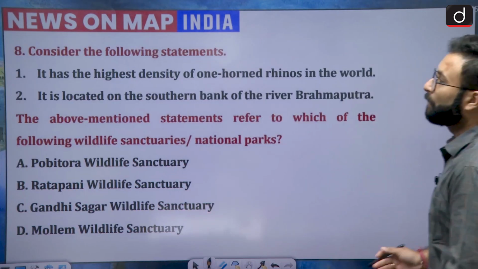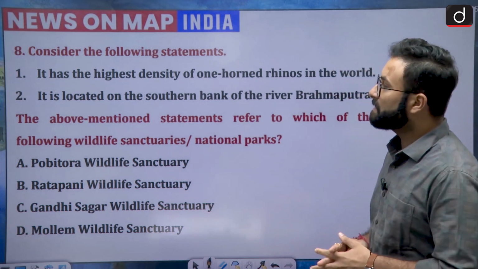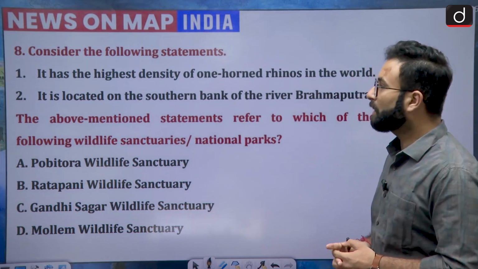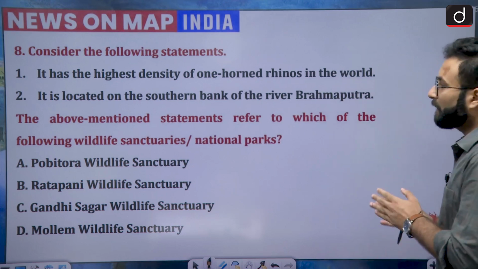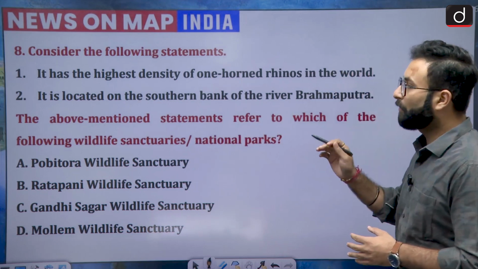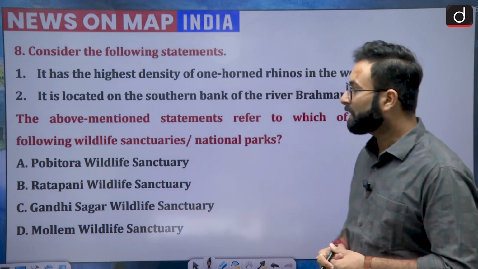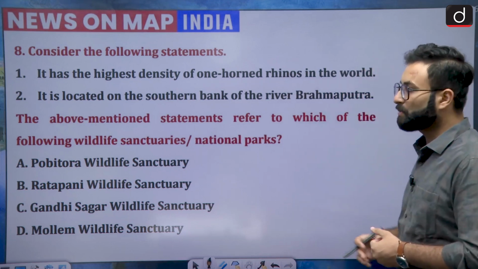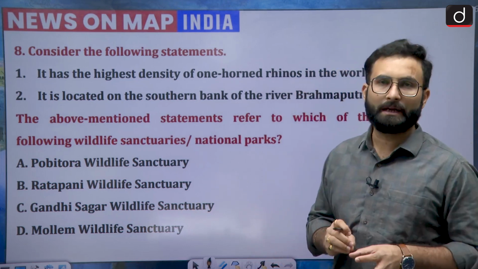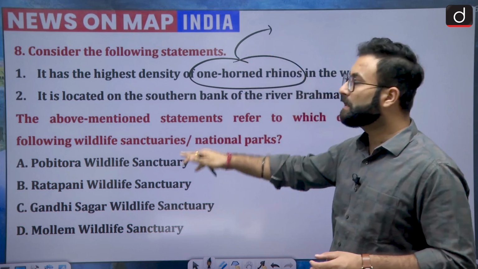Now moving further, looking at question number 8, consider the following statements. Statement 1: it has the highest density of one-horned rhinos in the world. Second: it is located on the southern bank of the river Brahmaputra. The above statements refer to which of the following wildlife sanctuaries or national parks? Options are Pobitora Wildlife Sanctuary, Ratapani Wildlife Sanctuary, Gandhi Sagar Wildlife Sanctuary, or Molem Wildlife Sanctuary. If you have a little idea about one-horned rhinos and where they are found, you will easily answer that.